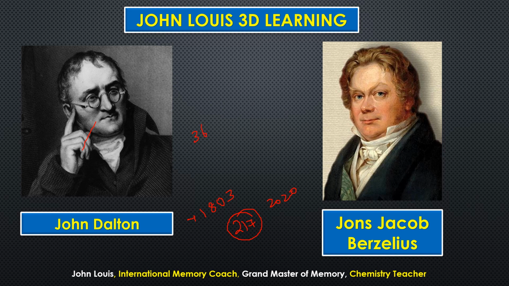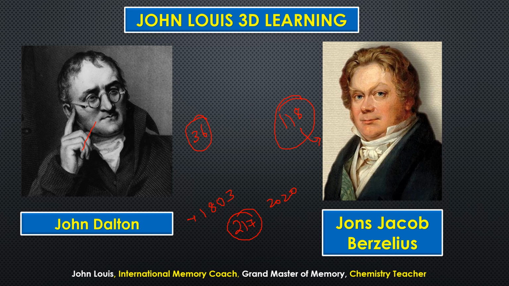During his time only 36 elements were there. Now there are 118 elements. So how do we represent all 118 elements? By Berzelius's method, which we are using even today. This we will learn in the next session. Today we will learn about John Dalton's symbols only, how he gave 36 symbols for 36 elements.